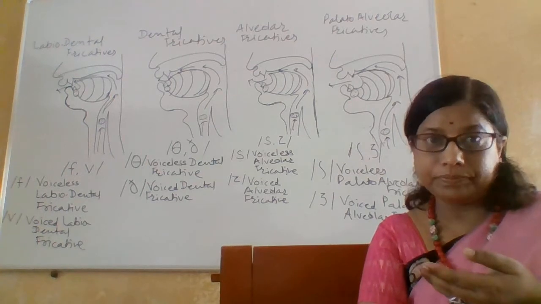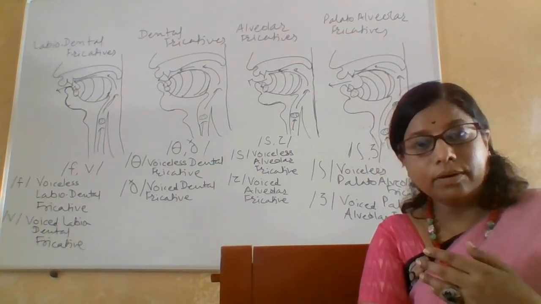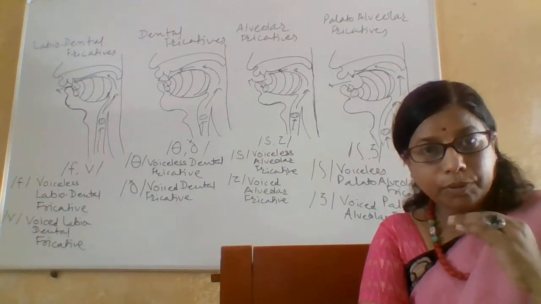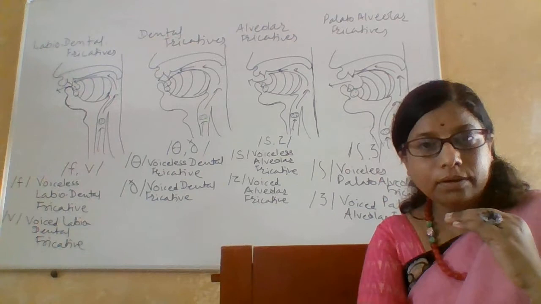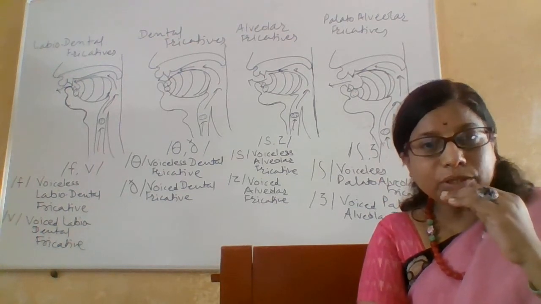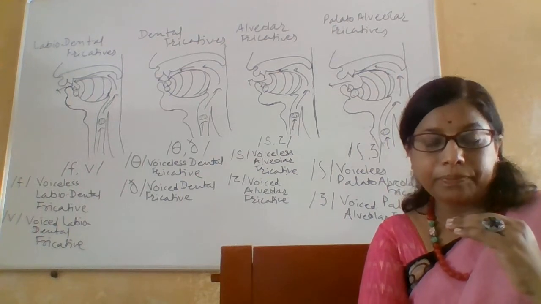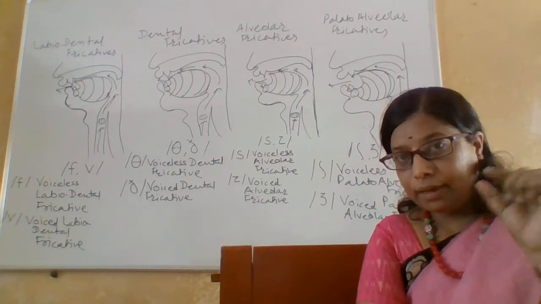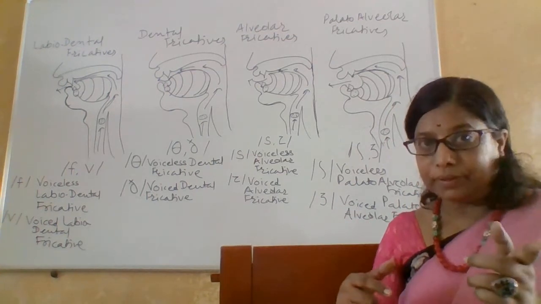So, practice it for the whole day. Try to keep the tip and blade of the tongue very much closer to the upper front teeth. And air coming from the lungs, another important thing.